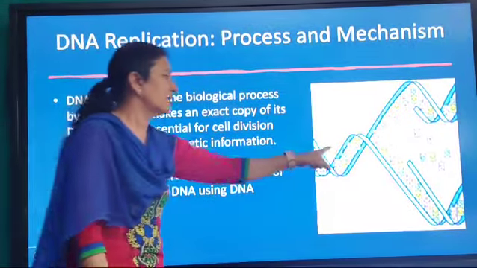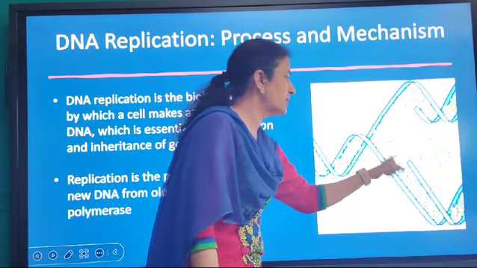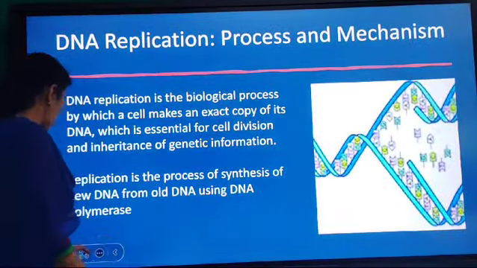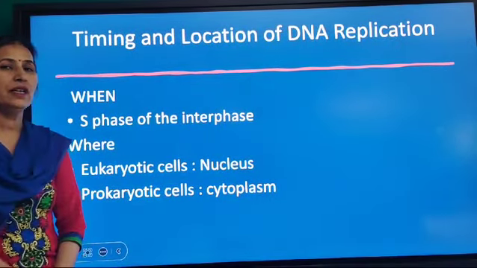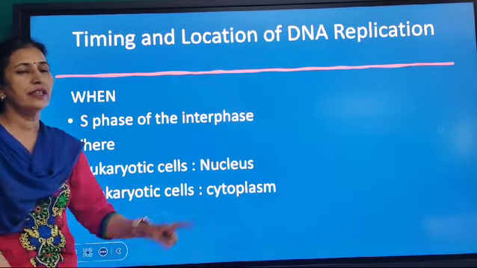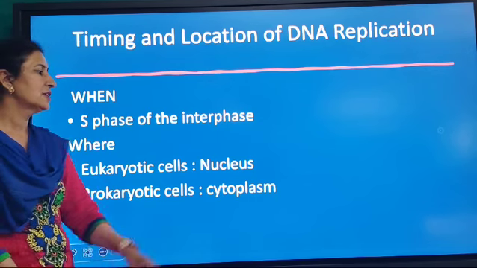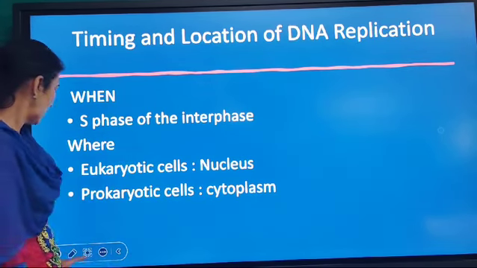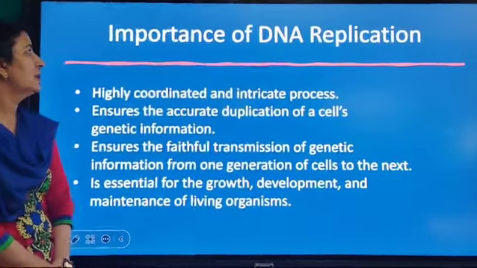So, this is the old DNA. From this old DNA, two new DNA strands are formed by the process of replication. It occurs during the S phase of the interphase. In a prokaryotic cell, DNA is present in the cytoplasm, so it occurs in the cytoplasm, whereas in the eukaryotic cell, it occurs in the nucleus.